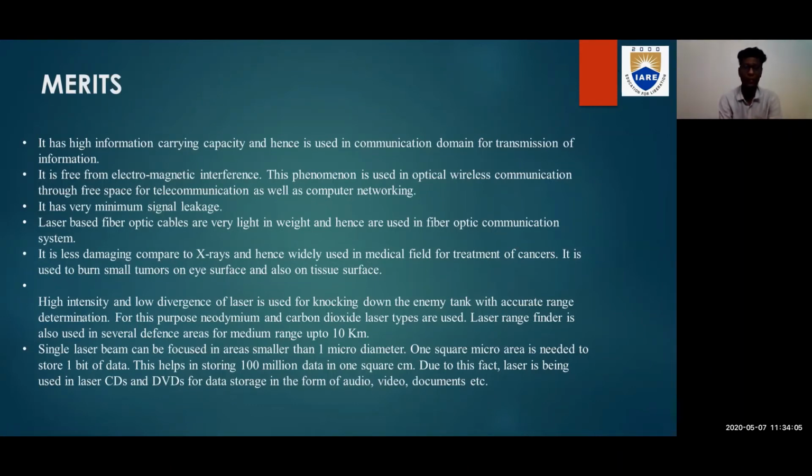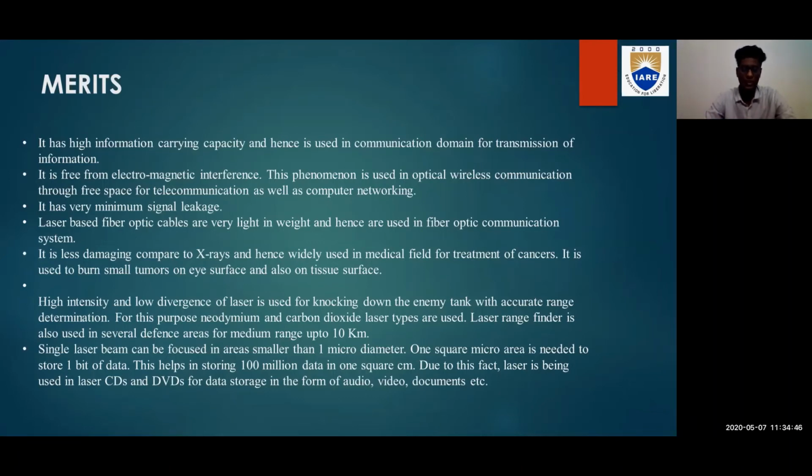And lasers are free from electromagnetic interference, which means there is no electromagnetic interference in lasers. This property is used in optical wireless communication for telecommunication as well as computer networking, which means lasers are important in the field of communication. And there is a very minimal level of signal leakage in lasers. Laser based optical fibers are very light in weight and hence are used in fiber optical communication systems. Fiber optical communication requires fibers which are of very low weight and easy to maintain. So lasers are used in the field of fiber optical communication.